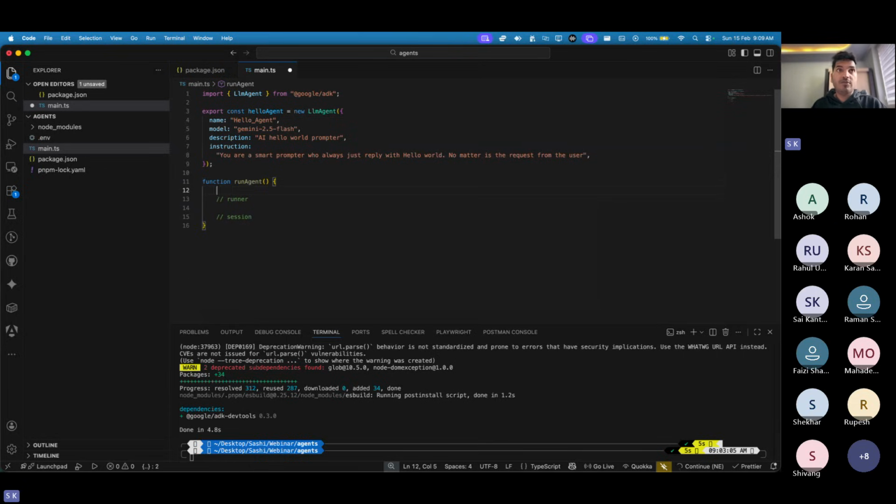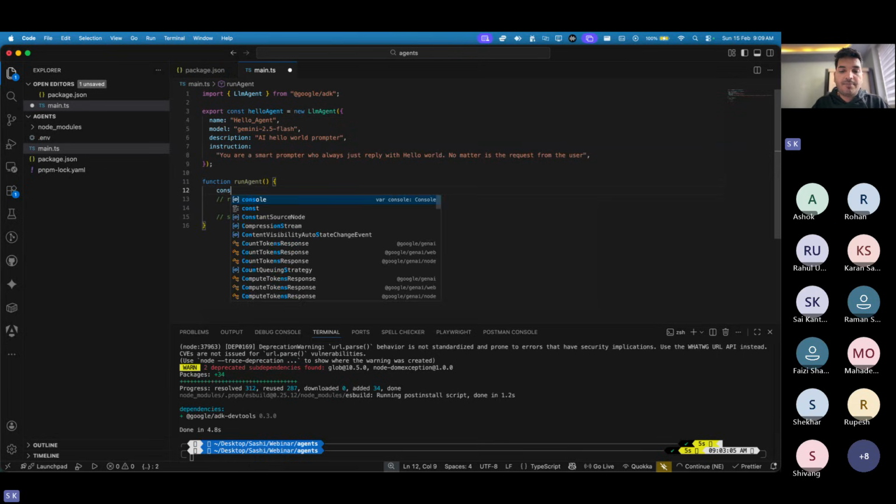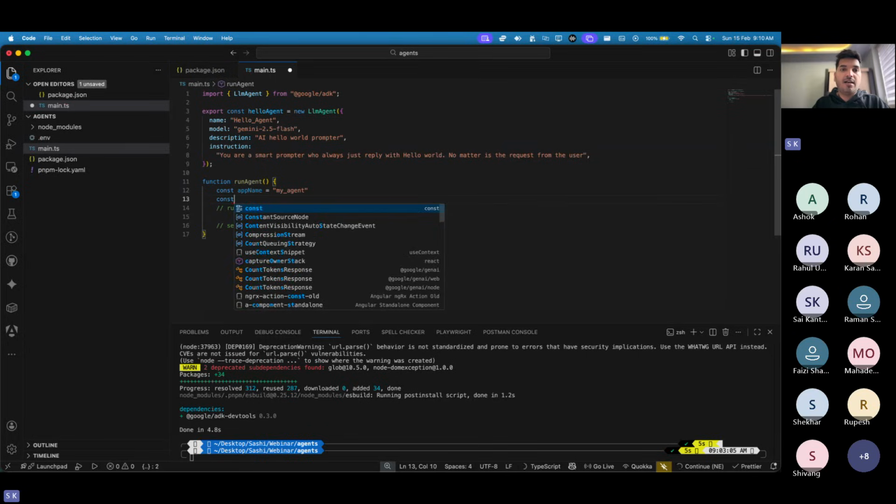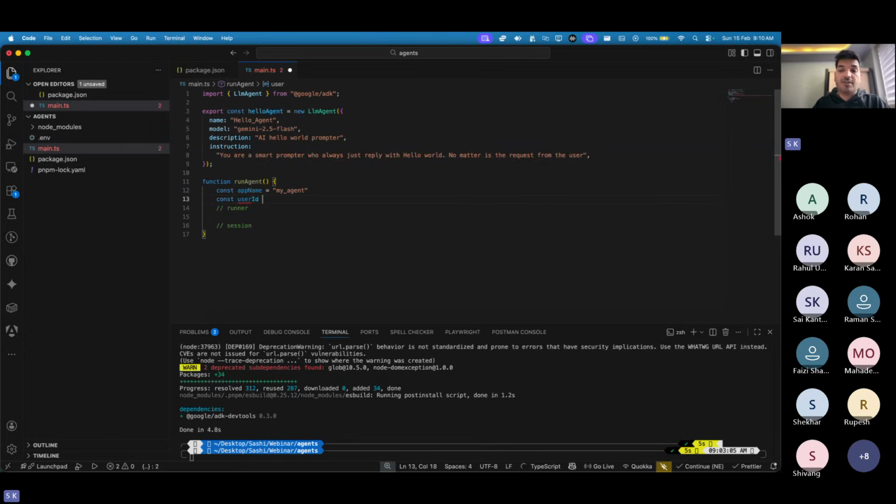Okay. Now, before that, you need to define your app name. I'll tell you why this app name is required. So we need to tell an app name. Let me give this as my agent, AGENT, right? My agent. Then I can give them a user ID, which is required here. So Sky123, Sky123. Okay, so I have these two pieces of information. Now you'll say, Sky, why do you need this? Now I'll tell you why I need this.